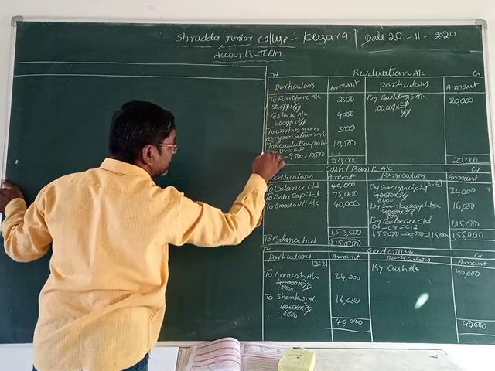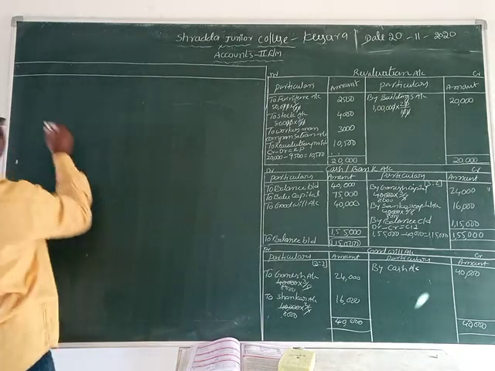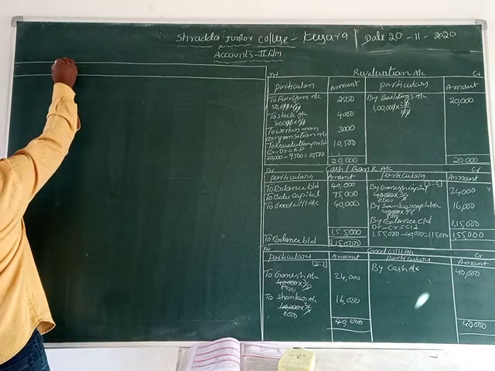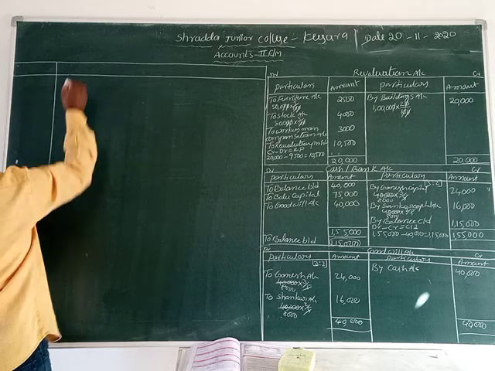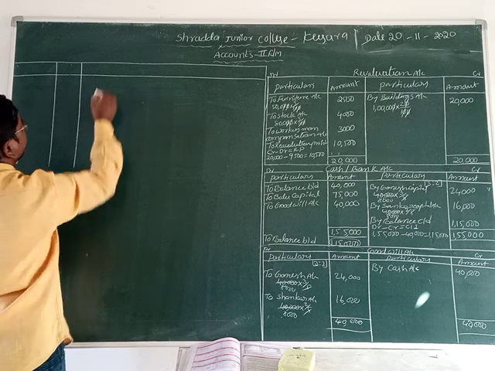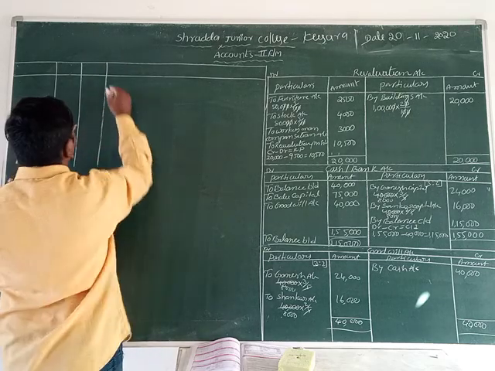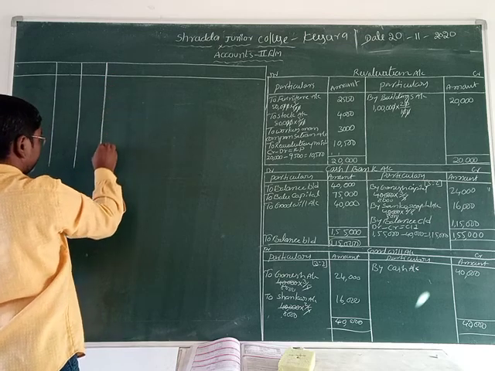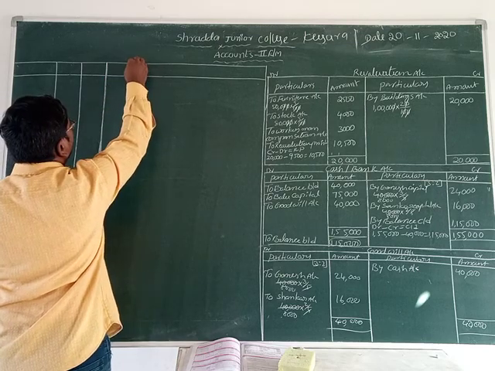Next one is the partners capital account. Particulars: Ganesh, Shankar, and Balu.